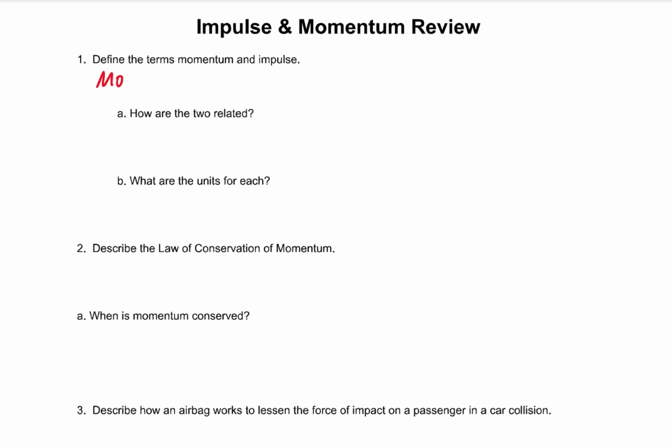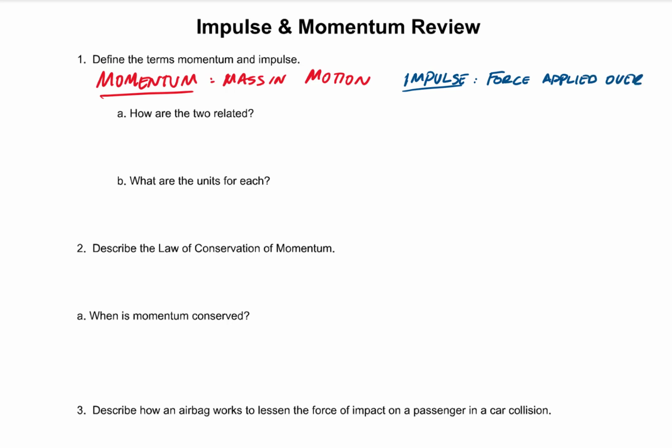So, impulse and momentum. Momentum is mass in motion, or the quantity of motion. It's what it means to be in motion. All mass has motion. Impulse is a force applied over time. That's impulse and momentum.